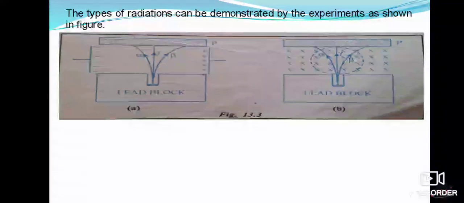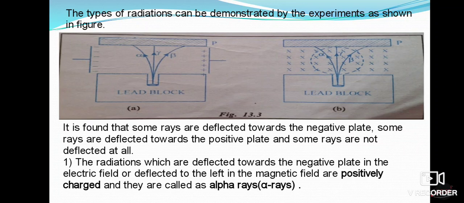The same thing will be observed when the same lead block is kept in a uniform magnetic field. At that time, some rays are deflected towards the left, some rays are deflected towards the right, and some rays do not deflect at all. So it is found that some rays are deflected towards the negative plate, some towards the positive plate, and some do not deflect at all.